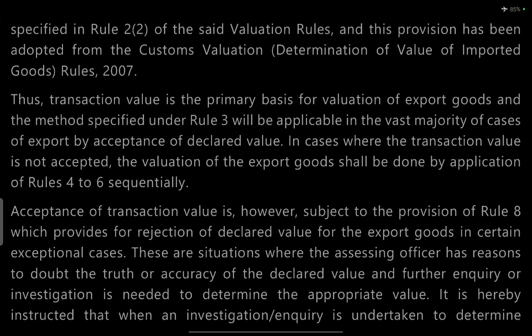Transaction value is the primary basis for valuation of exported goods, and the method specified in Rule 3 will be applicable in the vast majority of cases of export, on acceptance of the declared value.